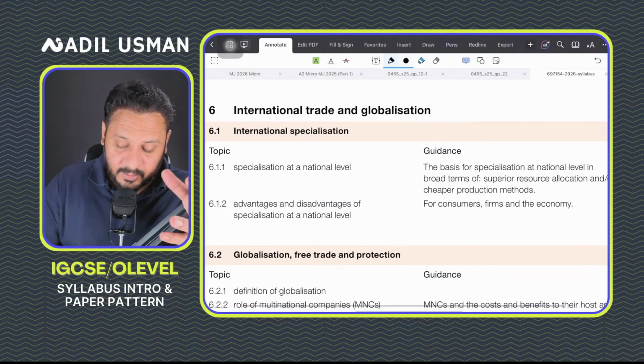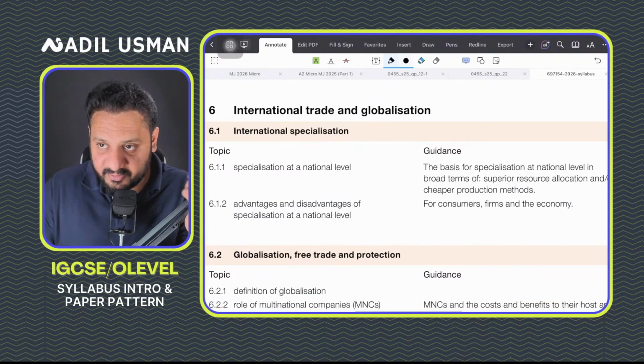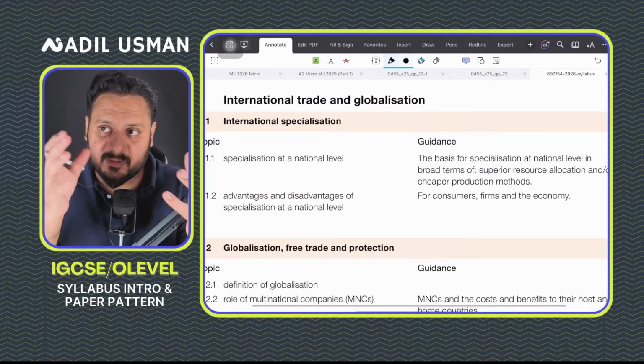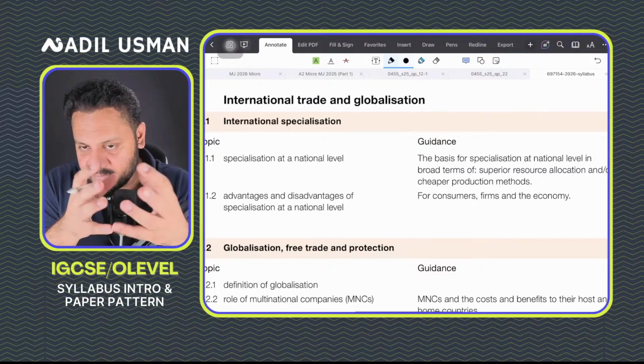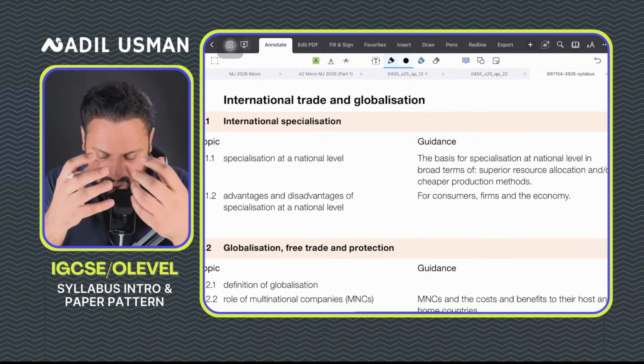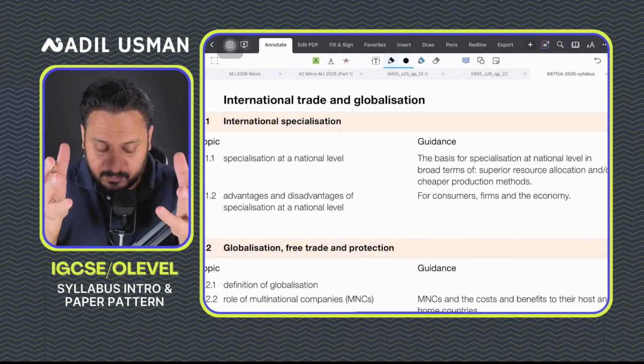You learn about international trade. You learn why do countries trade internationally with each other. You learn about a lot of things. For example, like we know that once Trump came in, Donald Trump in the US, and recently he got re-elected, so he's been imposing tariffs on a lot of countries.